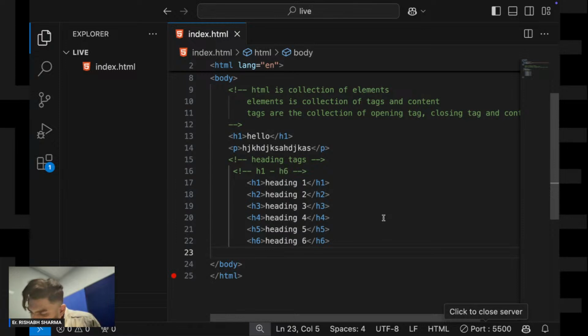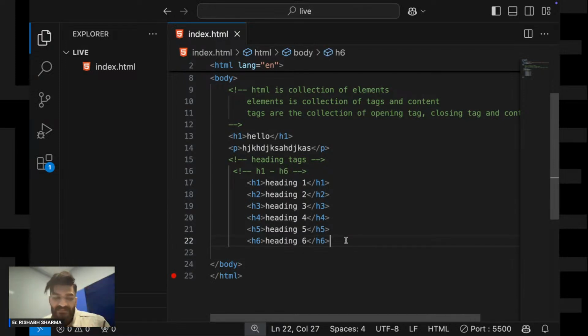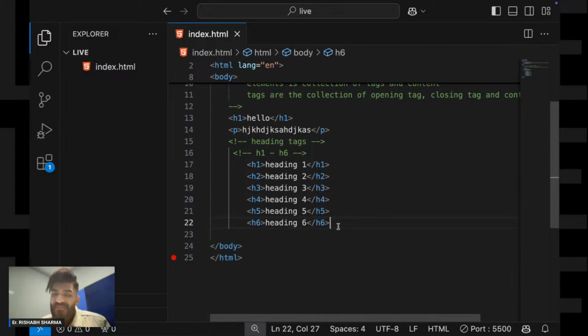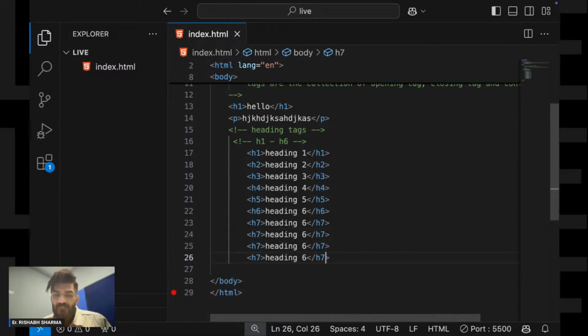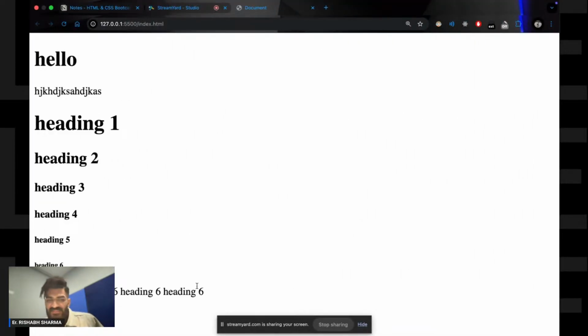Okay, why don't you take H7? See, H7 is not a valid tag, right? If you want me to use it, I can use it, but it won't create any difference. It is taking it as no tag, so it is just normal text.